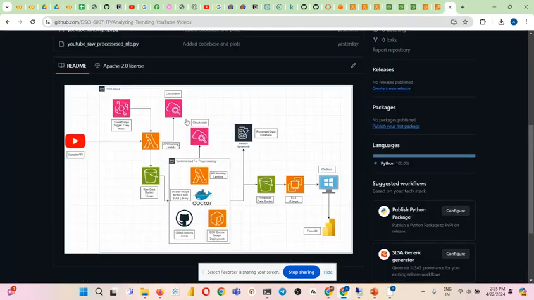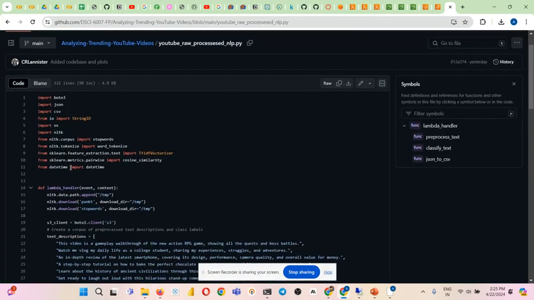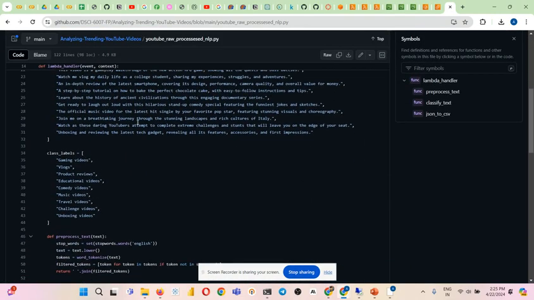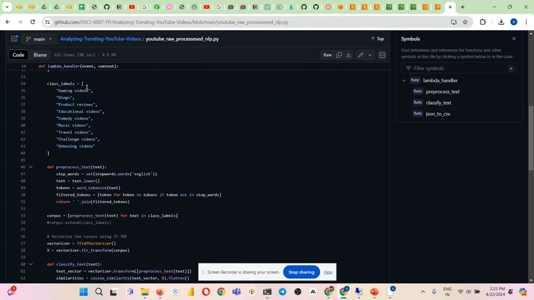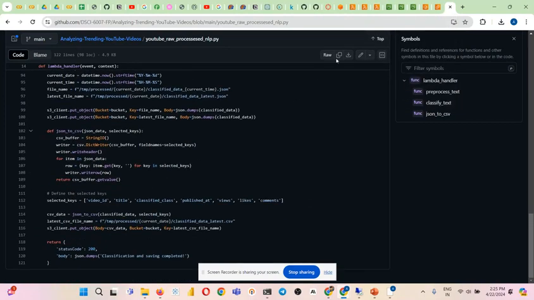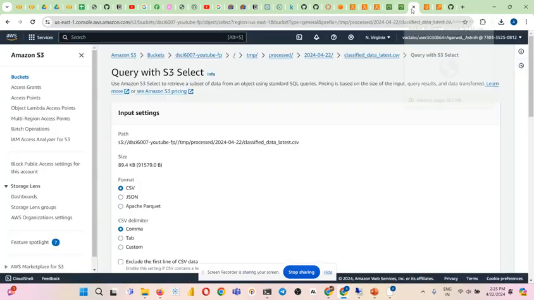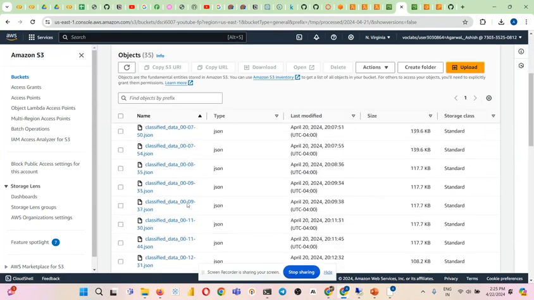You can see the code here for our process, with analytical libraries and all. We are doing classification on the title and description of the YouTube videos to classify them into one of these levels. We have created new features for those. After all the processing is done, new data is created. We put the data into another bucket. You can see temp processed, and these are the processed data. And you can see this data.